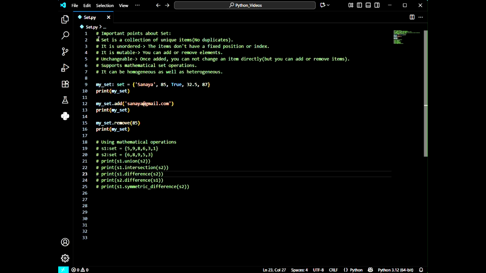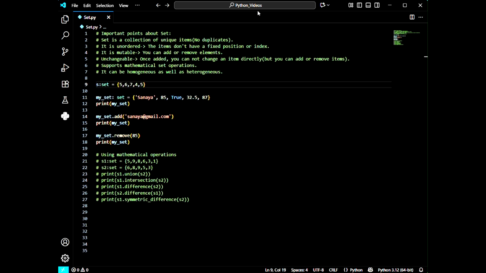Here I have written some important points about set. I am going to read and then explain. First, a set is a collection of unique items. That means no duplicates will be stored in the set. Let me give an example. Here I have created a reference name of type set and then the assignment operator. One important thing I would like to mention is that the items of a set are stored in curly braces.